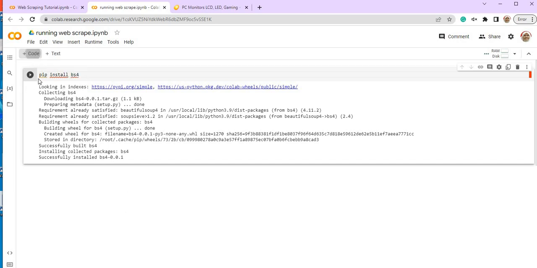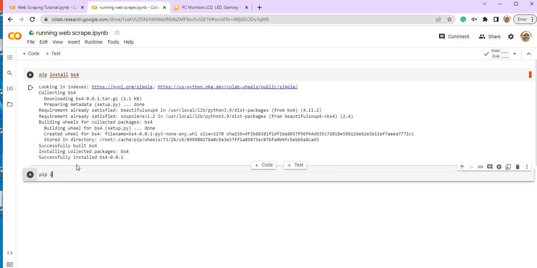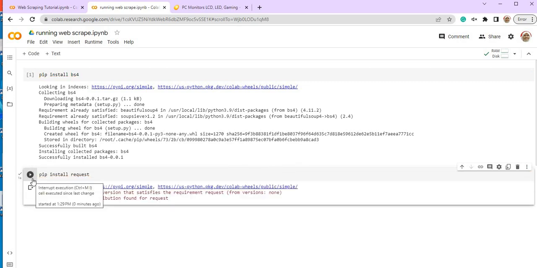Kita install pip install requests. So dalam Google Colab ni, dia tak tentu. Kadang-kadang you have to install. Nak guna tu kena install dahulu. So request tak perlu, dia kata could not find. Okay, so it's okay. So kita delete dahulu.